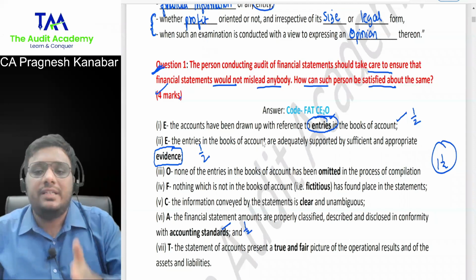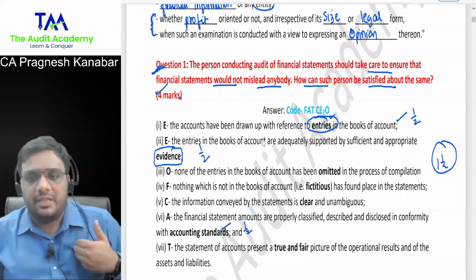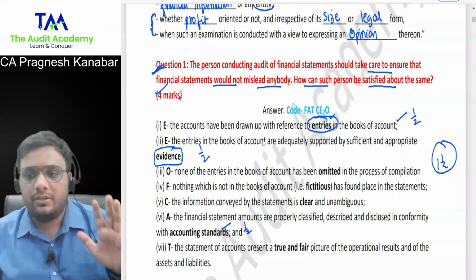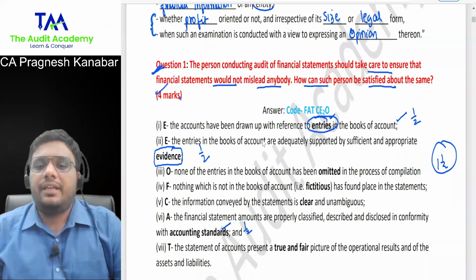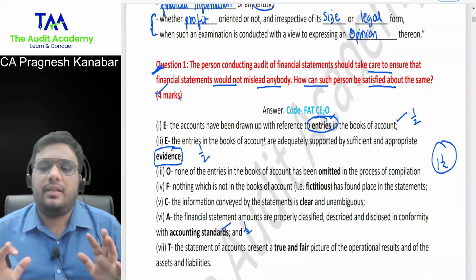All right, because no one is a robot. No one can remember full point in the same manner. Not even me after so many years of teaching. Are you getting my point? All right. Okay. So tell me something. Are you understanding that how their marking will be? Yes, sir.